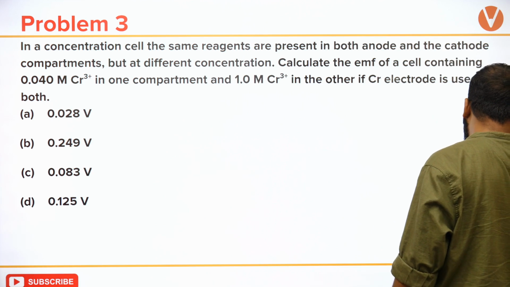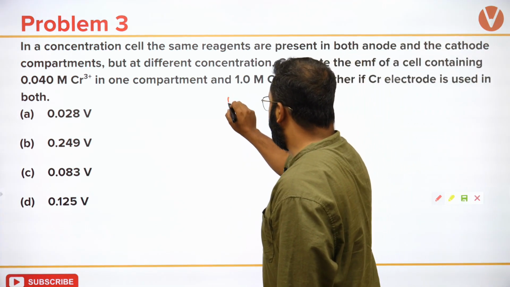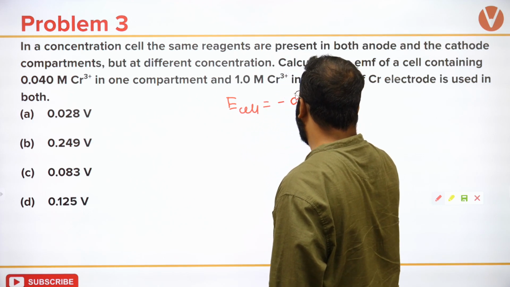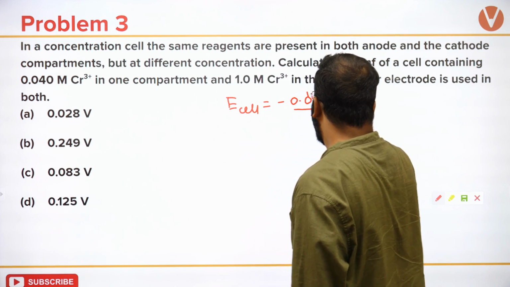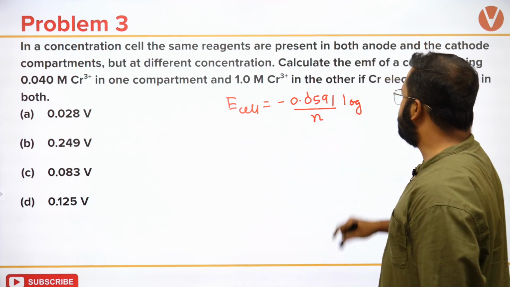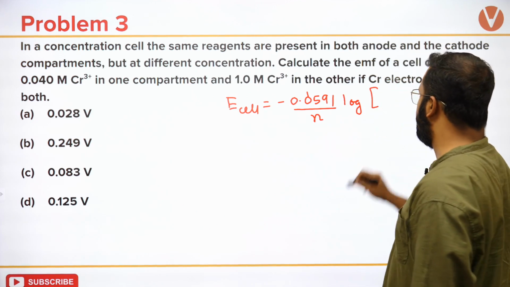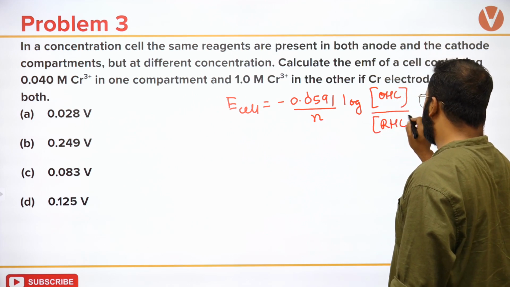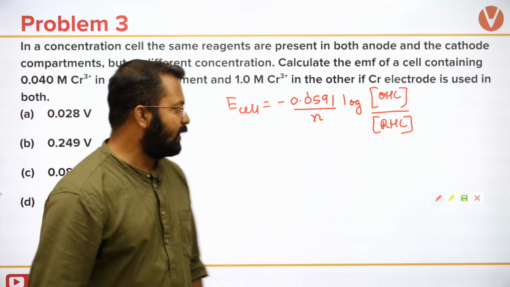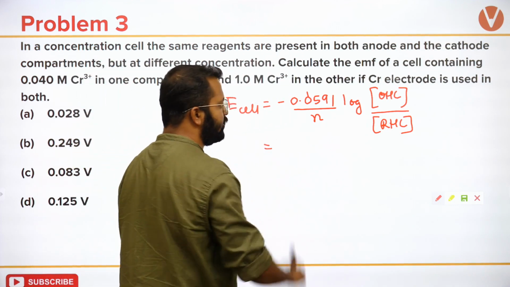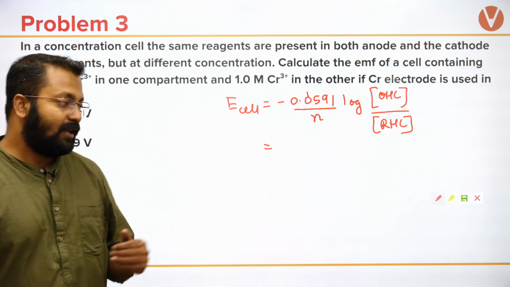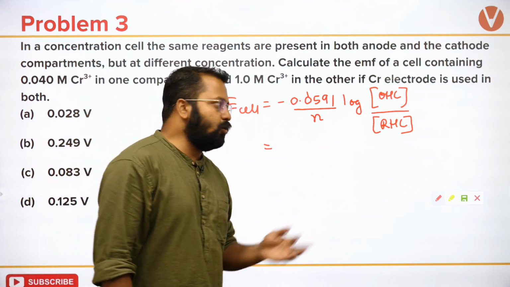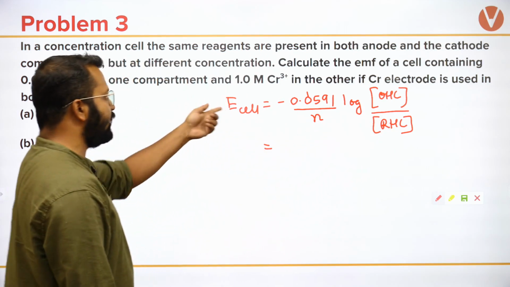When we are taking an electrolyte concentration cell, our equation should be E cell equals minus 0.0591 by n log of ion concentration in oxidation half cell by ion concentration in reduction half cell, isn't it? Now, the ion concentration in the oxidation half cell should be less as compared to the ion concentration in the reduction half cell so that E cell will be positive.